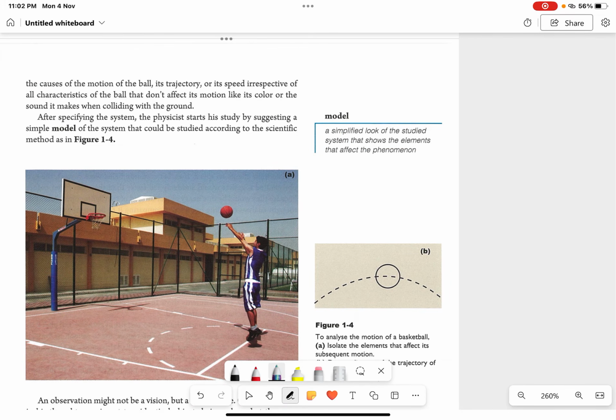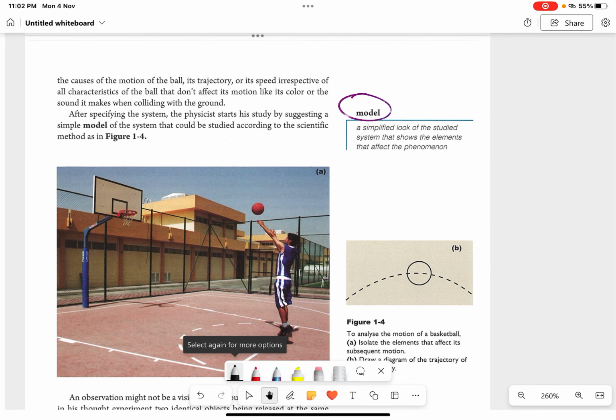You have a model and you have a system. Imagine that you have a car, with the parts of a car: the fuel, the engine, the steering wheel, the wheels, the tires. All of these make a car.